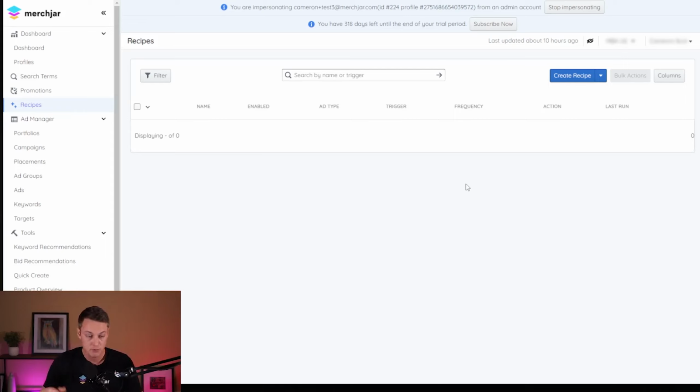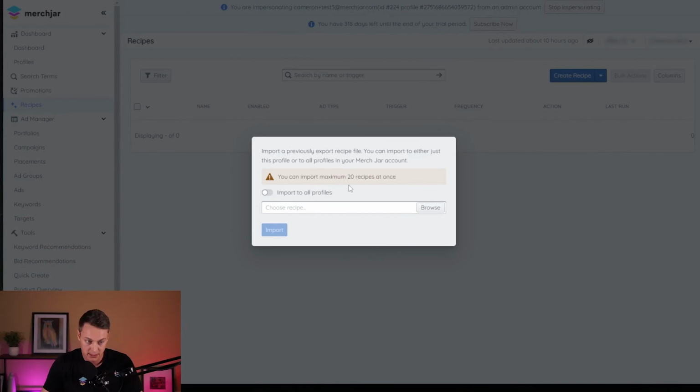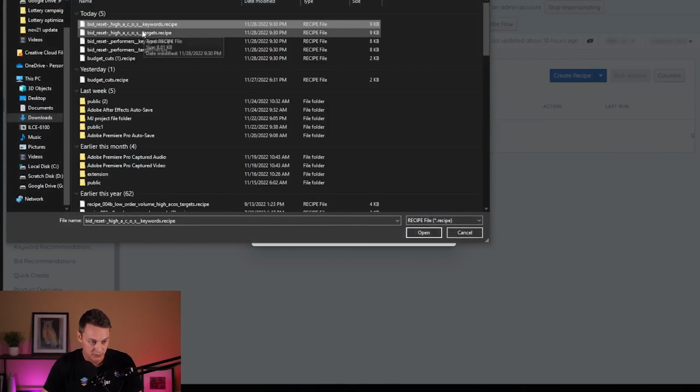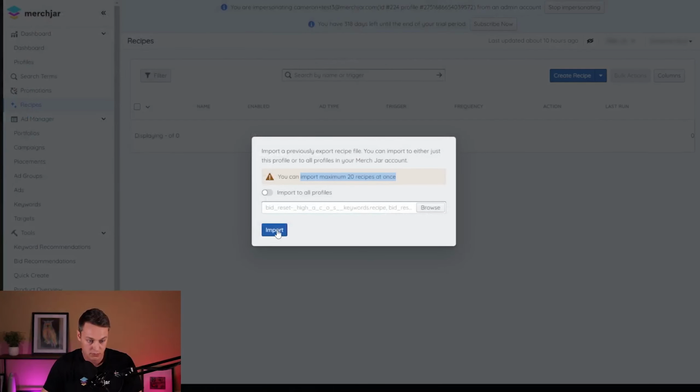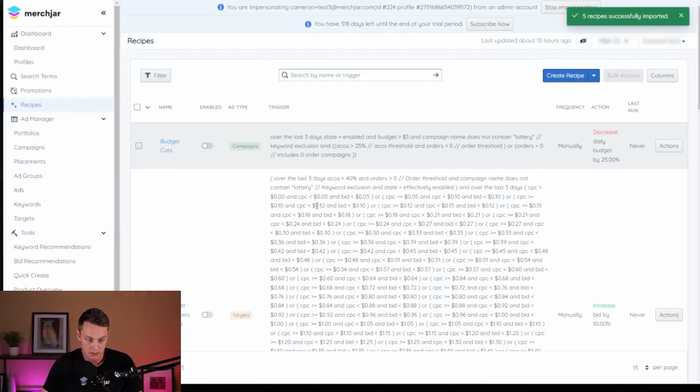So first we need to import the new recipes into our account. You can find all the recipes down in the description below. Just click on each one and it'll download the recipe file. And once you've downloaded all of them, navigate to the arrow next to create recipe and import recipe. And you can import up to 20 recipes at once. And you can choose if it goes to just the current active profile that you're on or across all of your different advertising profiles. We're going to browse, and I'm going to shift select all 5 and open them. And this should import, then click import, and we should get all of our recipes.